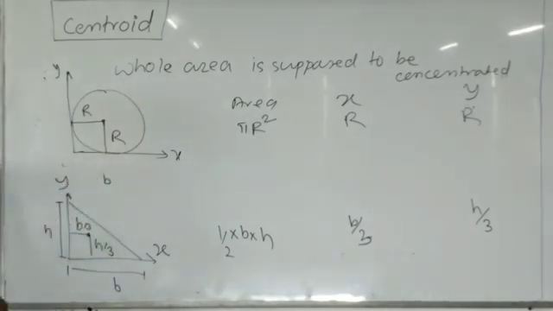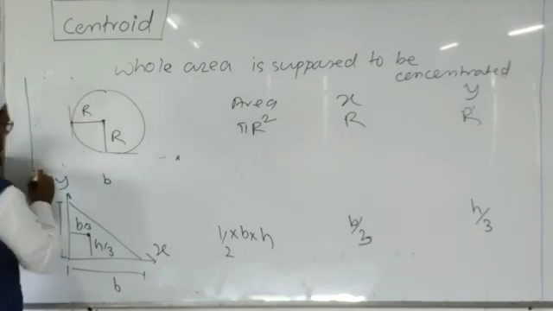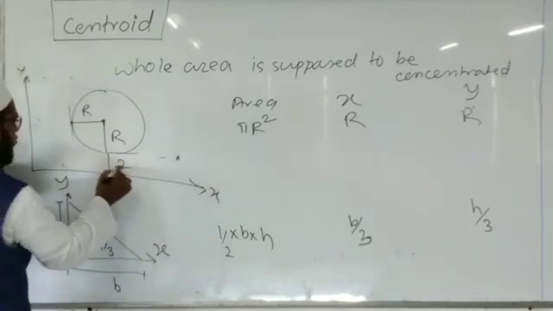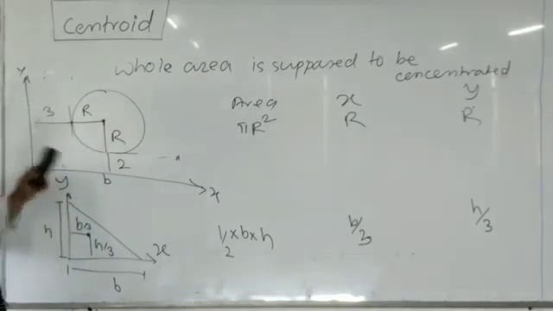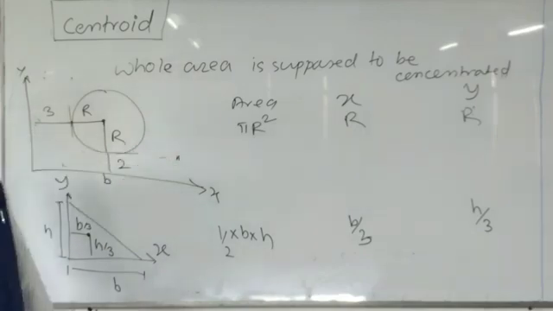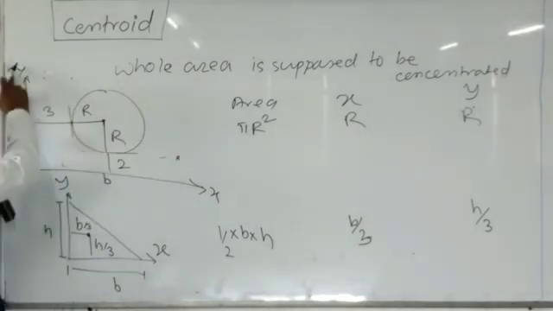If the position of the axis changes, for example, if the position is at this point x, y, and this distance is 2 meters and this distance is 3 meters, then ultimately the area will not change, but the coordinates of x and y will change. How will x change? x is the distance measured from the y axis.